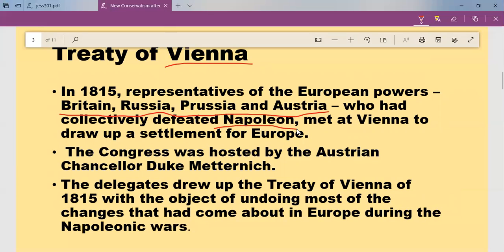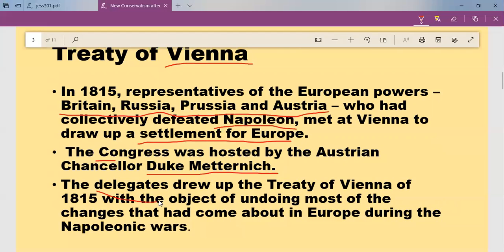And they met at Vienna to draw up a settlement, to draw up a treaty, to draw up an agreement for Europe. Okay, they decided to make a new treaty. And this meeting, Congress means this meeting, was hosted by Austrian Chancellor Duke Metternich. Okay, Chancellor means like the Prime Minister or the official. So that is what we call Chancellor. Austrian Chancellor, like German Chancellor. That means like a minister or in charge. So it was hosted by Austrian Chancellor Duke Metternich.